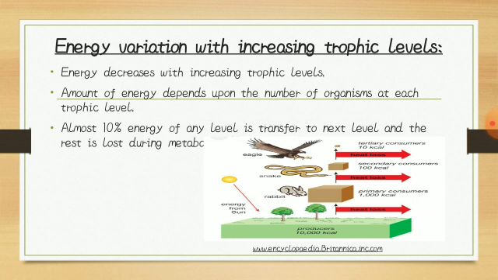Heat is lost, and primary consumers intake 1000 kilocalories, and secondary consumers take 100 kilocalories. Tertiary consumers take 10 kilocalories.